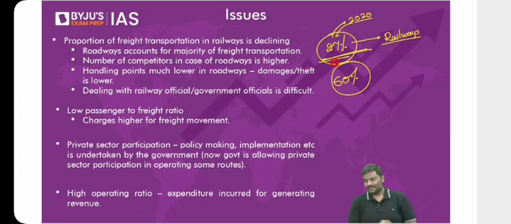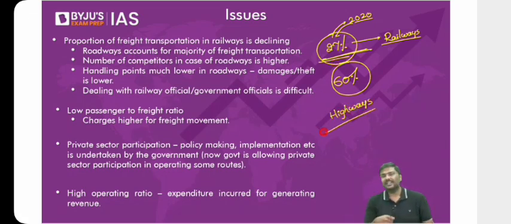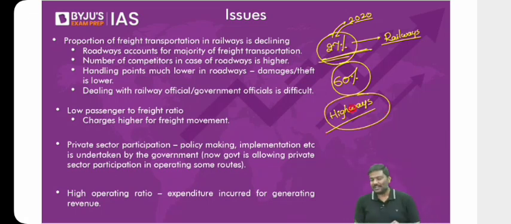So what is the problem then? You're looking at all of this, most of you feel okay, very good, we have moved away from railways, we have moved towards the road. Very good. What is the problem? The problem is this. In case of India, most of the goods which are transported will have to be transported through highways. All of you agree? Most of the transportation that happens in India has to happen through highways. Now, if you have been reading the newspaper, you tell me, what is the cost of transportation through highways? The cost of transportation is higher in India. Point number one. Point number two, compare between railways and roadways.